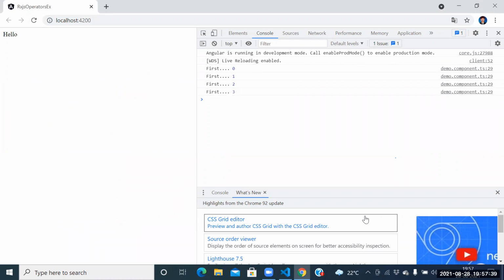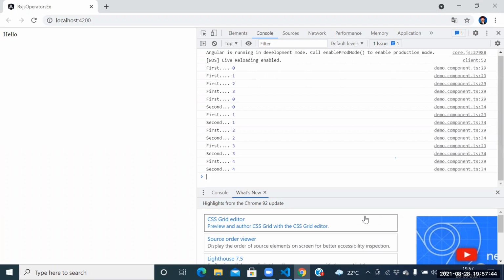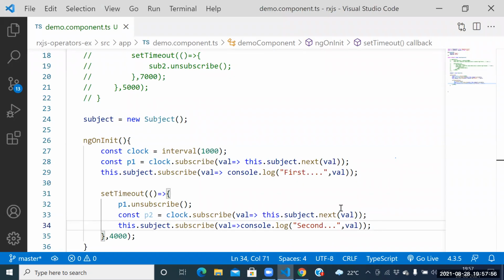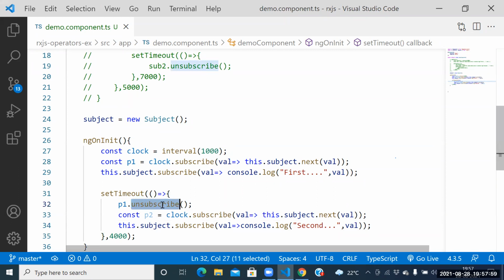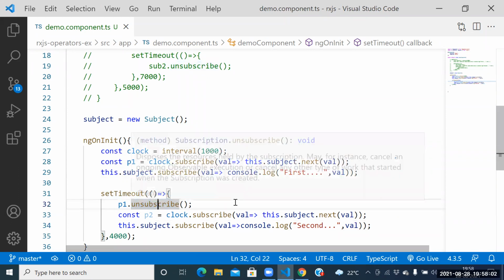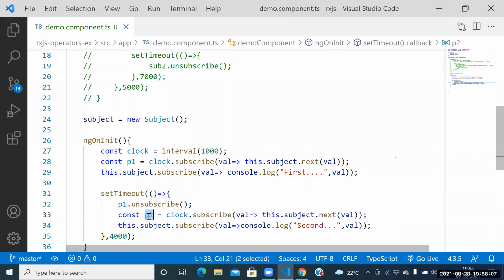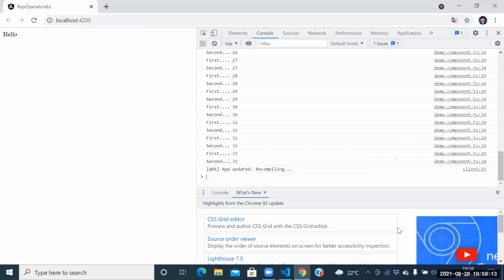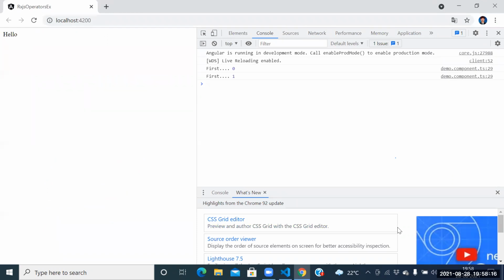1, 2, 3, 4. It's coming from 0, no? The unsubscribe is not working, right? Check the spelling here. P1 dot unsubscribe, correct or wrong? Correct, sir, the spelling is correct.